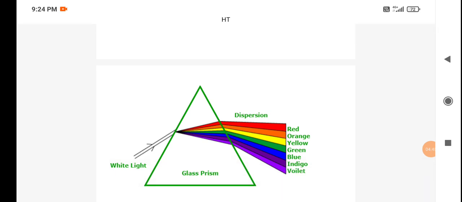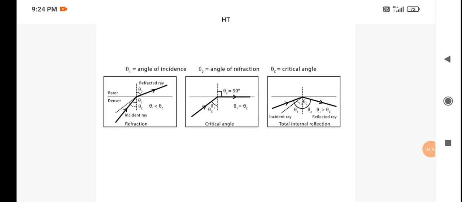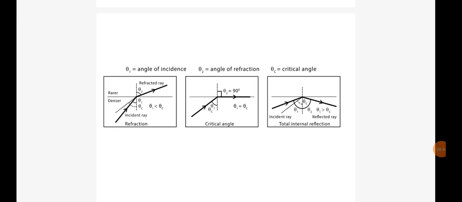And the next topic is total internal reflection. So here you just see, again, the first figure is very clear, which is the concept of refraction. There is a bending of light rays from one medium to another medium when the light travels from one medium to another medium, and this is purely the concept of refraction. But what happens when the angle of incidence increases, right?